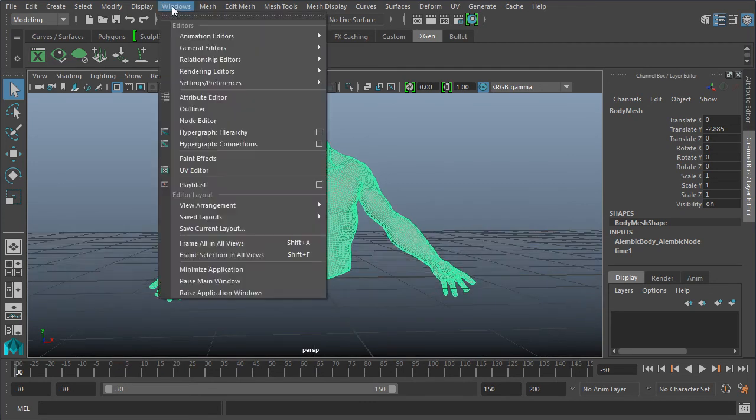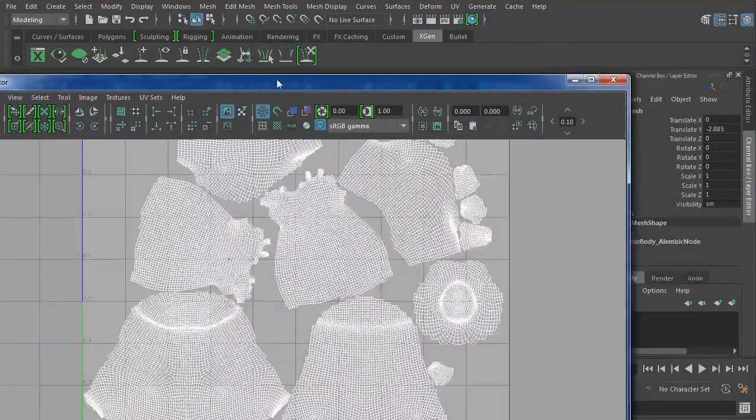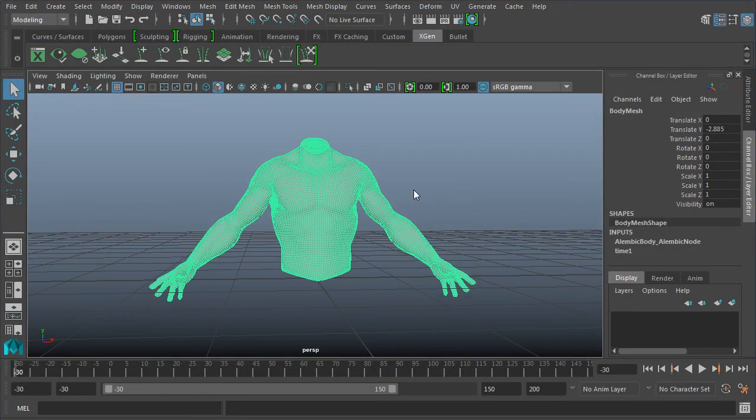I also have UVs on this. Let's go ahead and open that up, and you'll see that there's nothing fancy going on. These are actually just really quick and cheap UVs from ZBrush. I just made some poly groups and used the UV Master.